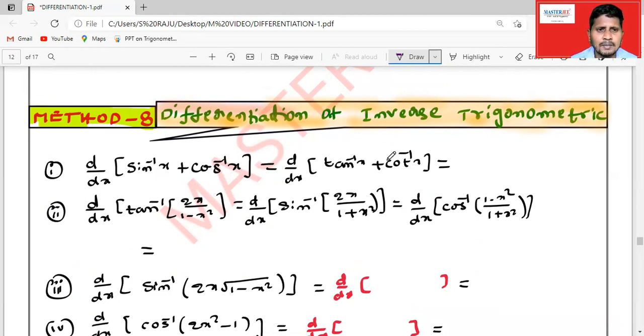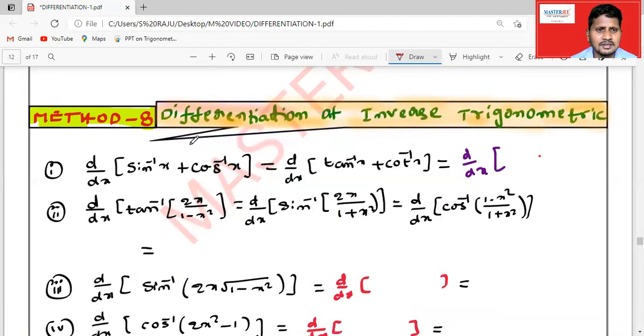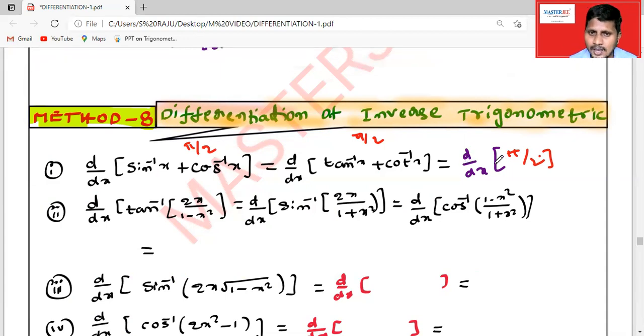Instead of that, if you remember that sine inverse x plus cos inverse x is equal to pi by 2, and secant inverse plus cosecant inverse also becomes pi by 2, then what is the derivative of pi by 2? It becomes 0. If you remember this formula, then we can directly write 0.